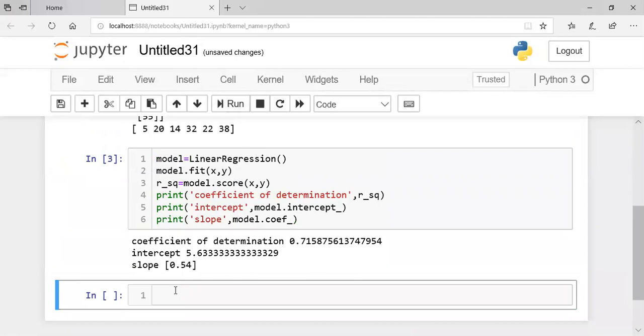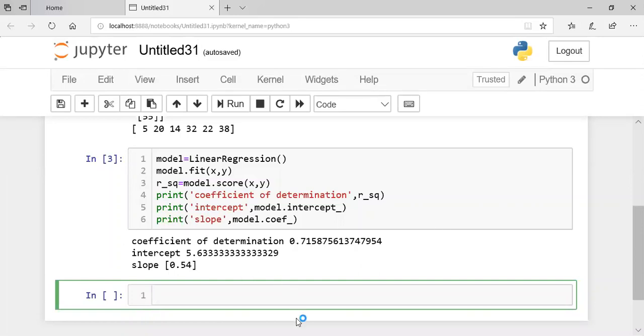Okay, so the output is here. The coefficient of determination has a value of 0.7. Students, that means this regression is 71% accurate. You understood, no? So 0.7 means it is closer to 1. Whatever prediction it is doing is 71.58% accurate, the y-intercept value is 5.63, and the slope, which is dy by dx, is 0.54.